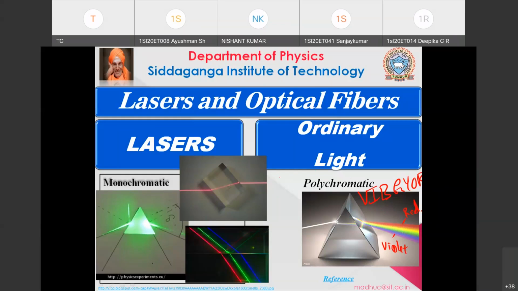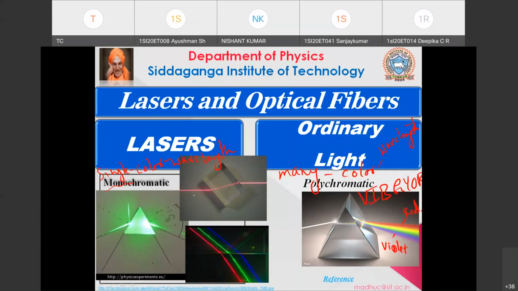Poly means many, and color normally depends on the wavelength. So that is your many colors or many wavelengths. Then monochromatic means single. Mono means single, chromatic is color. So color means it is a single wavelength. So this is your single wavelength.